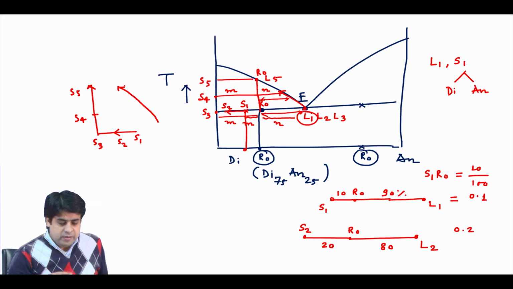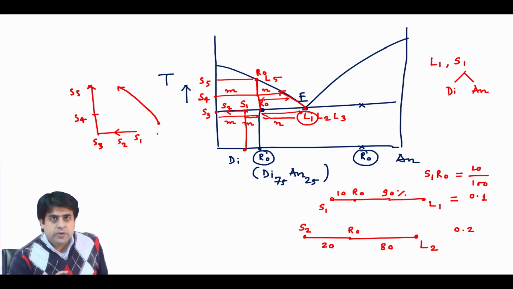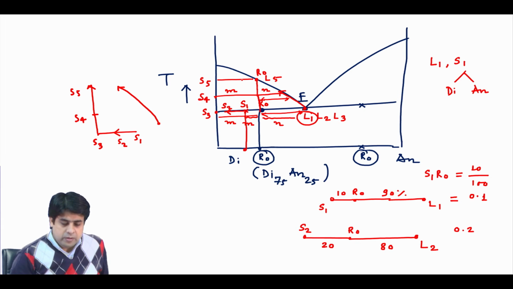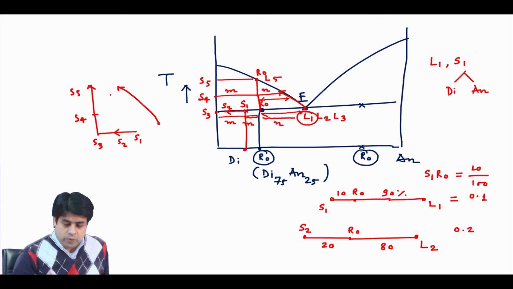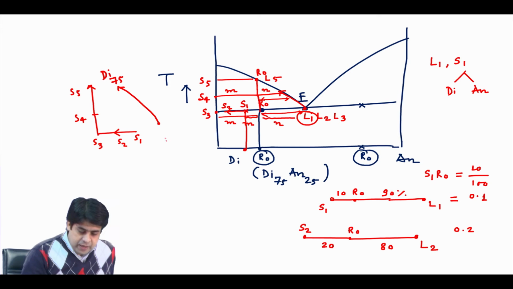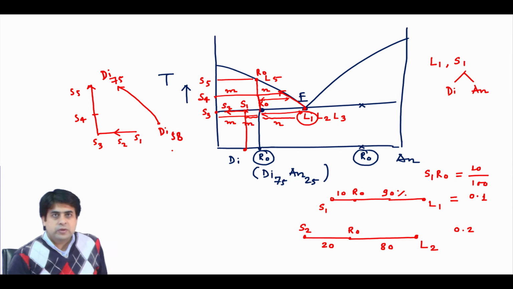Initially it will have 58% of diopside, and once it reaches R0 at this temperature, it becomes richer in the diopside component. For example, at R0 you have almost 75% of diopside, while here the diopside is almost 58%. So your liquid composition is becoming more and more diopside rich.